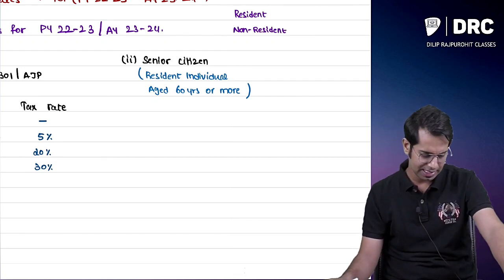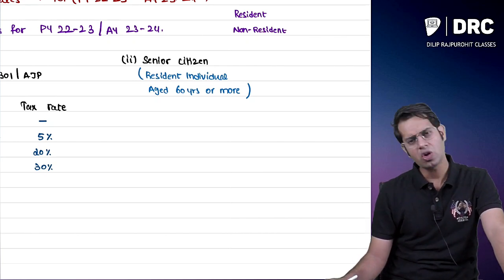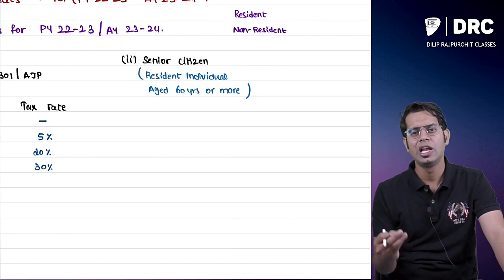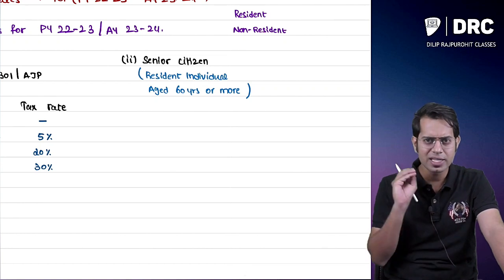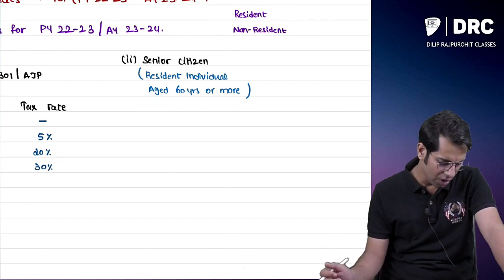He will be called a resident of India. Now, sir, what do you mean by non-resident? Barack Obama, Elon Musk, they are non-residents of India. Are they staying in India? No, sir, they are non-residents of India.